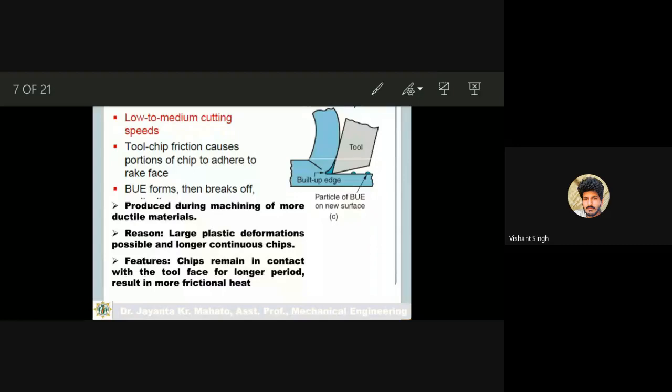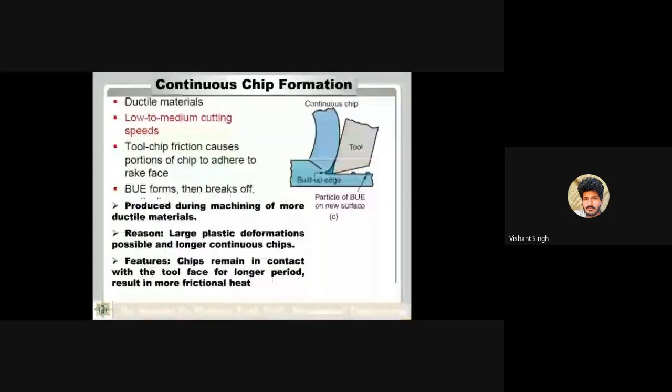So in case of continuous chips, chips will continuously be removed from the workpiece, and these removed chips will contact the tool continuously for a long time. As the chips and tool contact for a long time, more friction will be produced, and heat will be generated due to this friction between the chips and the tool.